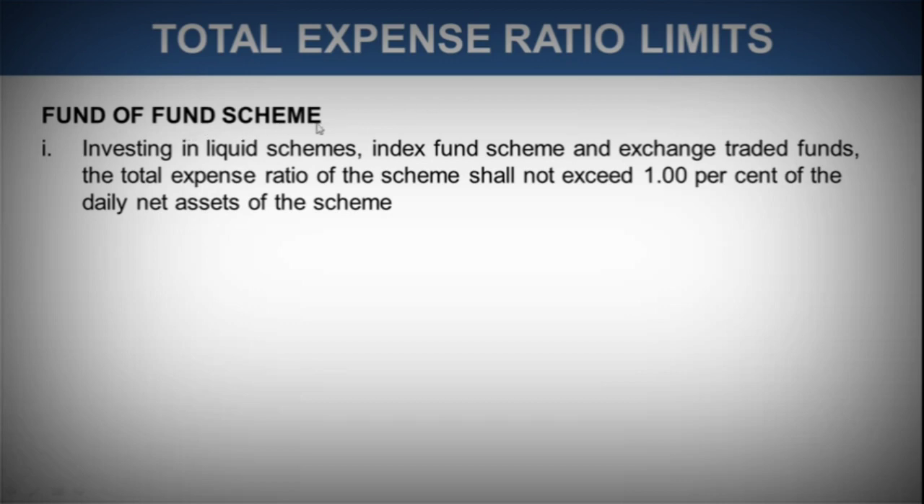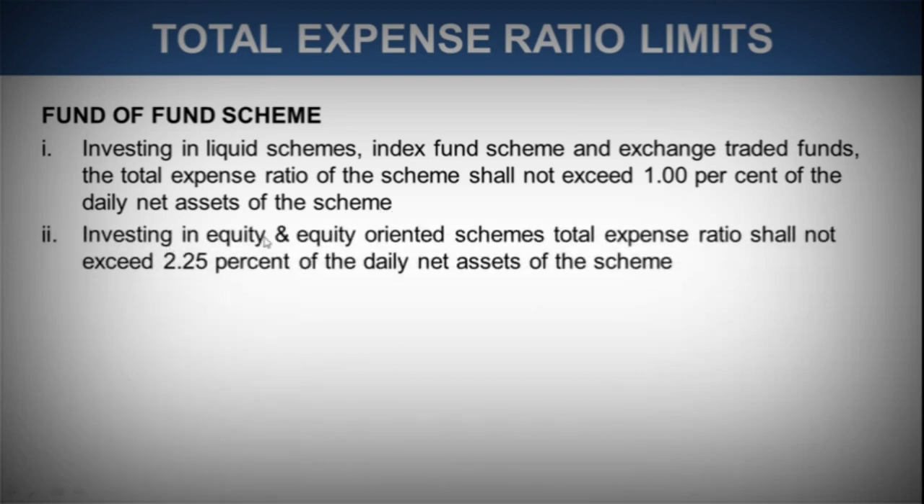So for the fund of fund scheme, fund of fund means it is a type of mutual fund that invests in other mutual fund schemes. So let's just see the total expense ratio limit of it. Investing in liquid schemes, index fund scheme and ETF, the total expense ratio of the scheme shall not exceed 1% of the daily net asset of the scheme. Just remember, 1% of the daily net asset of the scheme. Now, when we talk about investing in equity and equity-oriented scheme, the total expense ratio shall not exceed 2.25% of daily net asset of the scheme.